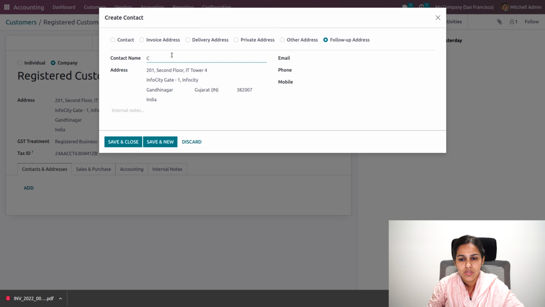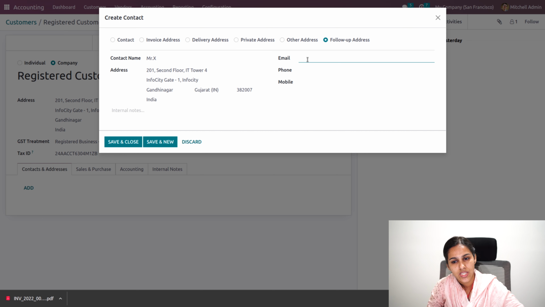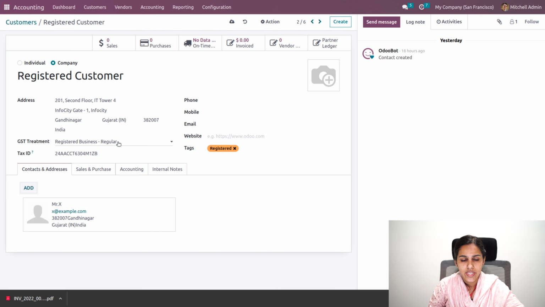And here we'll be able to add an email ID. Whenever this follow-up mail is sent to the customer, this follow-up email will be taken. So I'll be adding a follow-up mail, example.com. Okay, so a new address has been added.